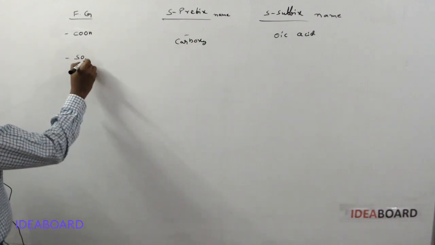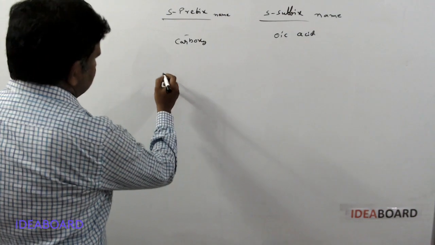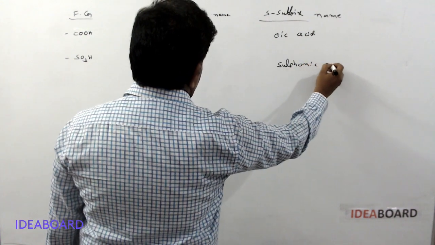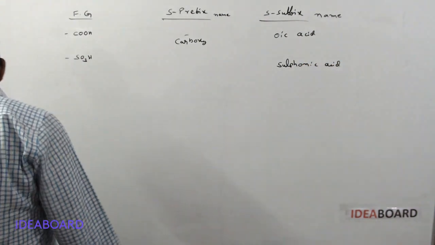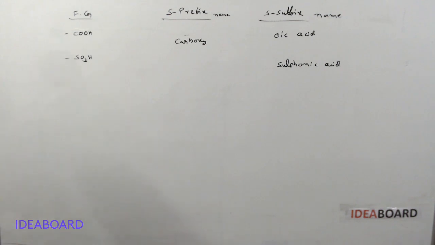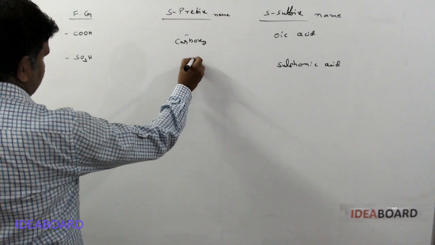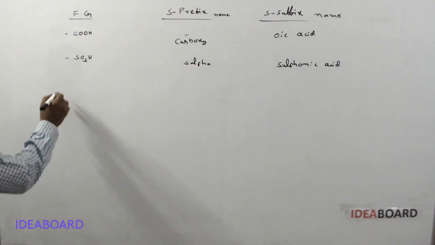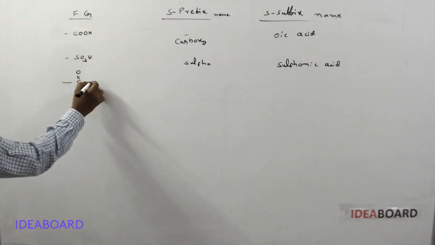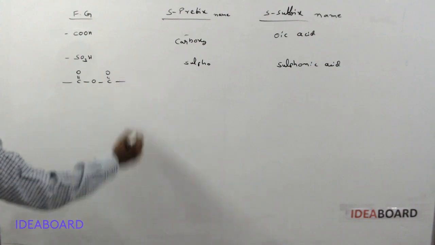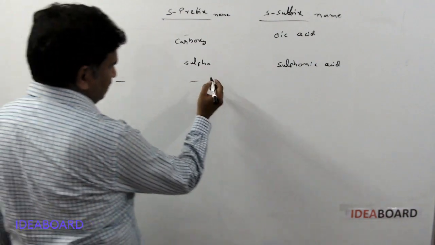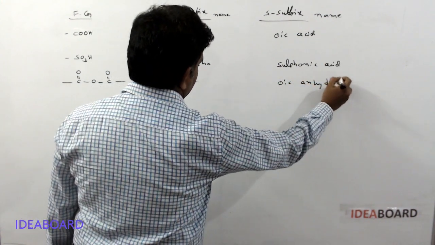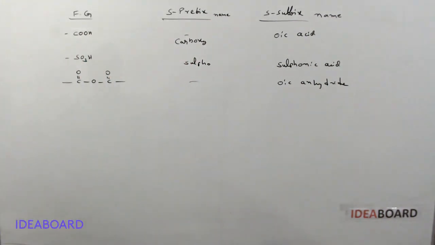And next, SO3H, this is written as sulfonic acid. When we are writing it as a prefix, it is written as sulfo. And next, COOC double bond O, this is called oic anhydride.